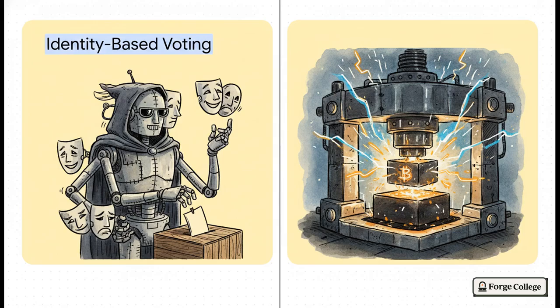But proof of work totally flips the script, because it requires burning real physical energy. And here's the kicker. You cannot fake electricity, period. Your influence in this network isn't based on how many fake email addresses you can generate. It is based strictly on the raw, real-world computational power you actually bring to the table.